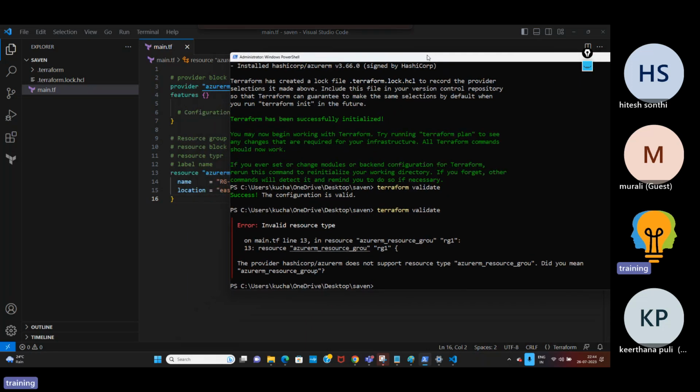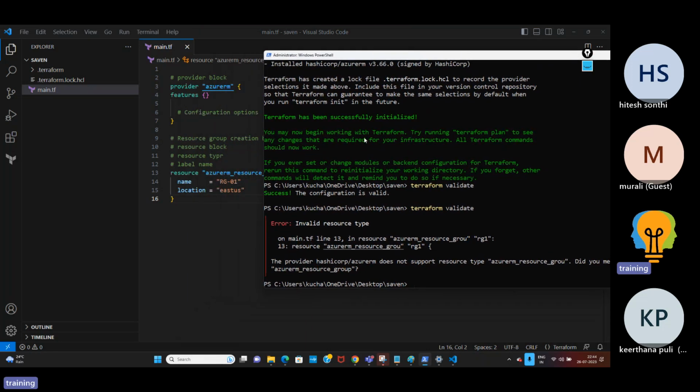It clearly mentions an error: invalid resource type, on the main.tf file, line number 13, in resource. This is the error. It says that the provider HashiCorp does not support the resource type called this. Did you mean this? They are giving the answer as well.